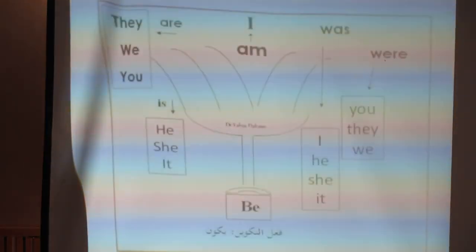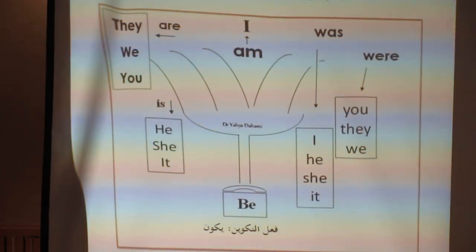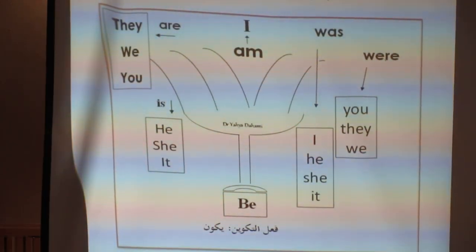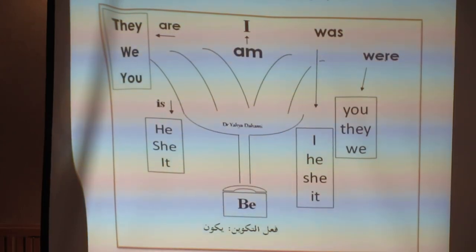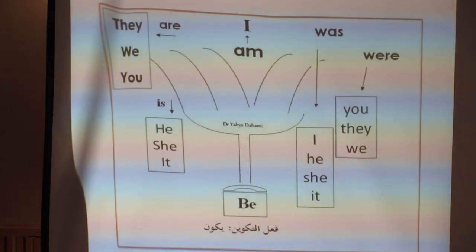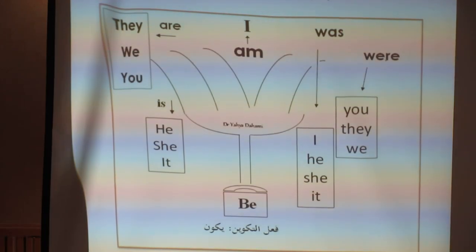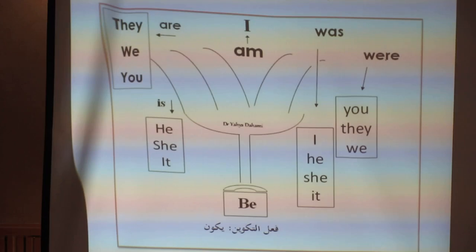The same with the last essential verb, to be. Being, instead of being. Some people cannot understand instead of being. حالة تكوين, حالة كينونة. From being, okay, it's taken from being. يكون, تكوين, كينونة. Okay, so look, being again is divided into three parts.